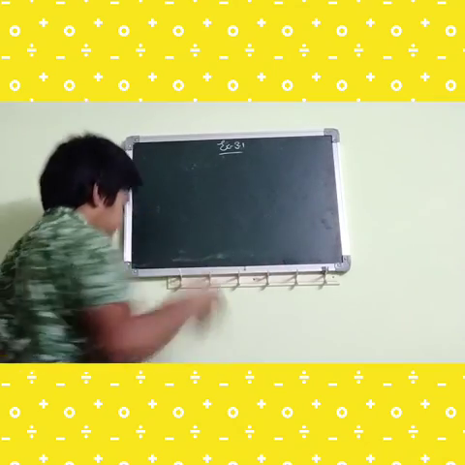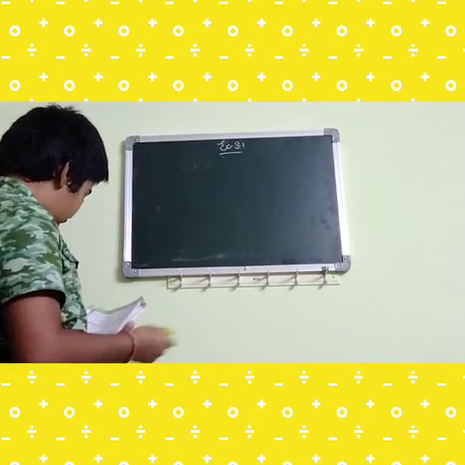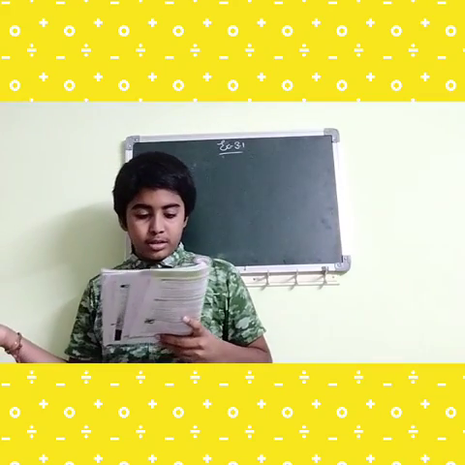Okay friends. So now the 6th bit is: write different 2-digit numbers using the digits 3, 4 and 5.